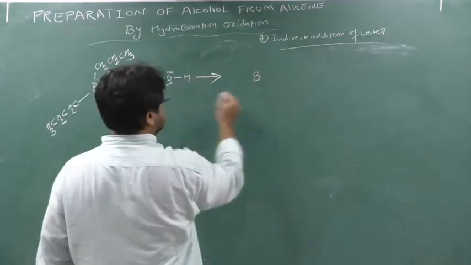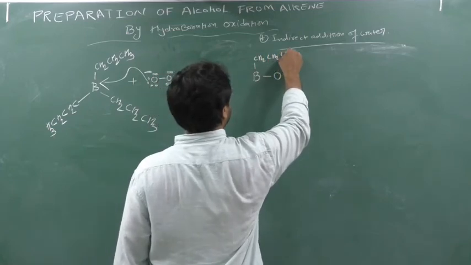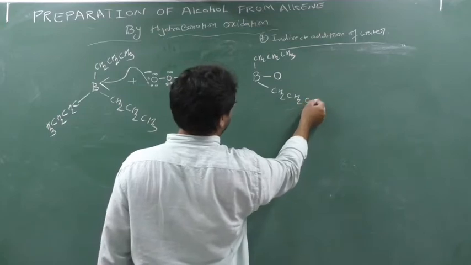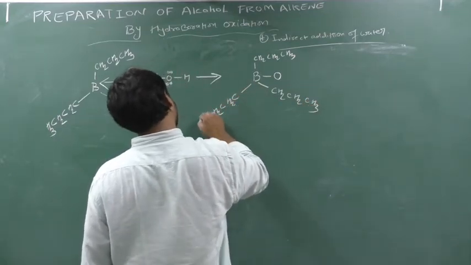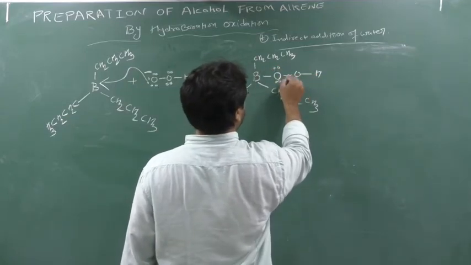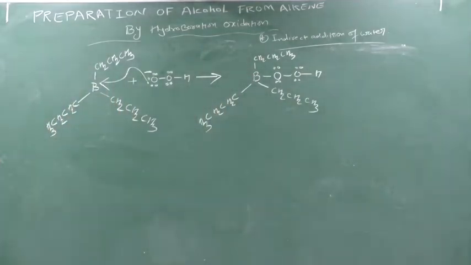So this oxygen will give its lone pair. Here O, CH2, CH2, CH3. Here CH2, CH2, CH3. Here CH2, CH2, CH3. And here OH. Clear this part? Now, the minus charge will go now.